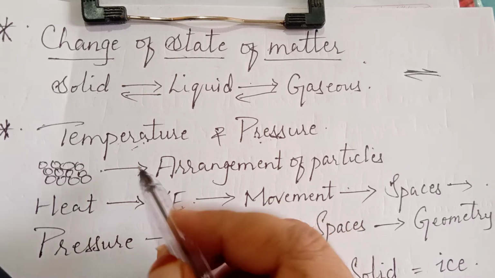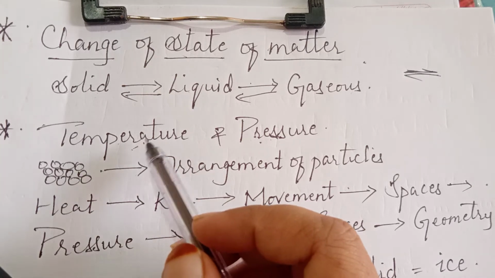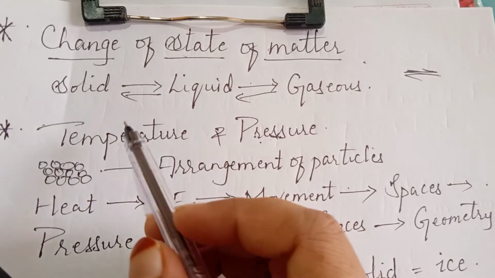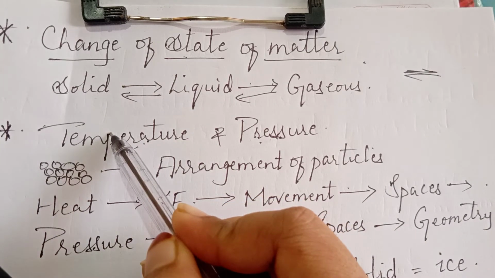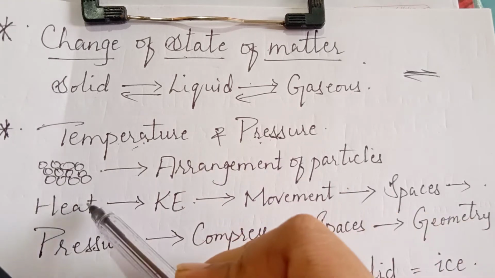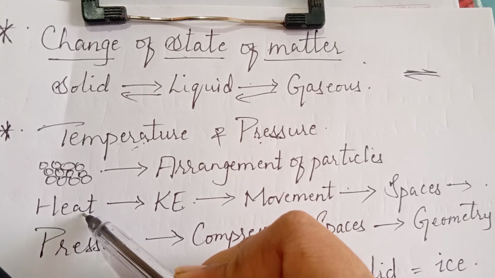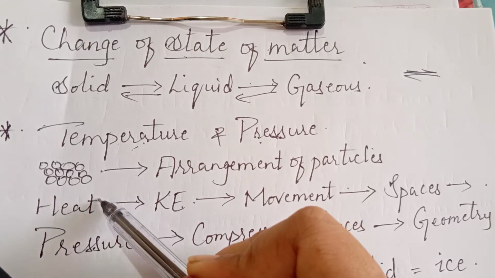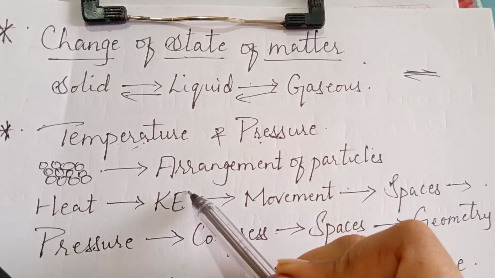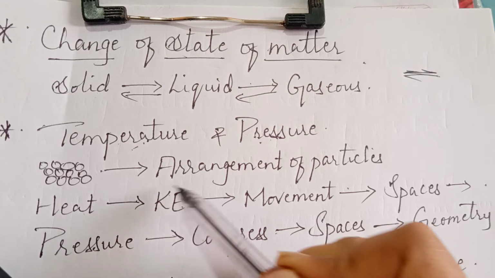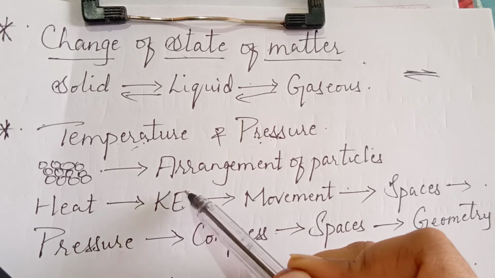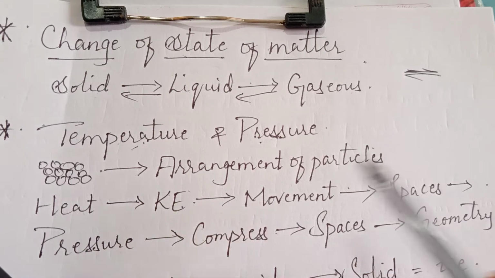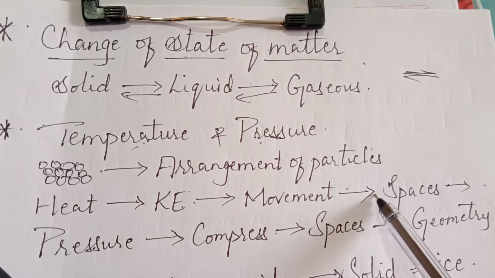So here, in order to change the vibrations and the space available between the particles, we are applying either temperature or pressure so that heat can be provided. A slight rise in temperature will help the particles to vibrate more. More the vibration, more will be the kinetic energy. More the movement, more will be the spaces between the particles.